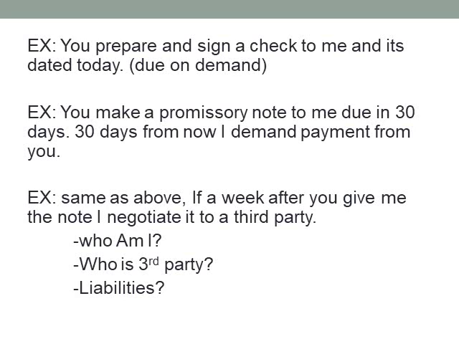Now, had I transferred my note to Joe, and Joe comes to you for payment, and you don't pay, Joe can come back on me as secondary liability. Same as above. I guess I just jumped the gun a little bit and did the same example. So if a week later, after you give me the note, I negotiate it to a third party, I'm the one who has endorsed, and maybe I just signed my name, so it's a blank endorsement, and Joe can continue to pass that along. And each person who has signed, unless you sign without recourse, is going to be on the hook, secondary liability, as the maker of the note.